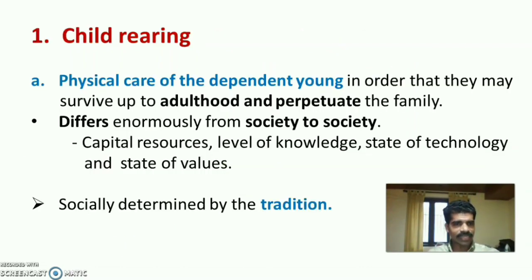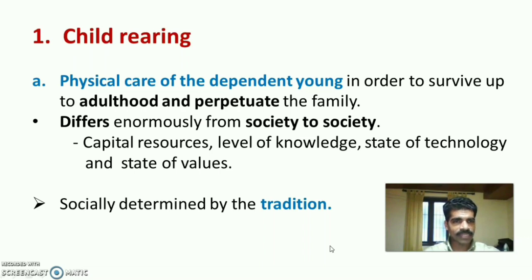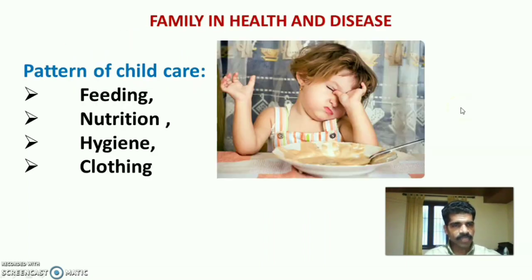First is child rearing. The most important role of the family is child rearing. That is providing physical care to the dependent young in order to survive up to adulthood and later perpetuate the family. The practice of child rearing differs enormously from society to society and it depends upon the capital resources, level of knowledge, state of technology and state of values. Socially, it is determined by the tradition. Pattern of child rearing or child care includes feeding, nutrition, hygiene, clothing, etc.